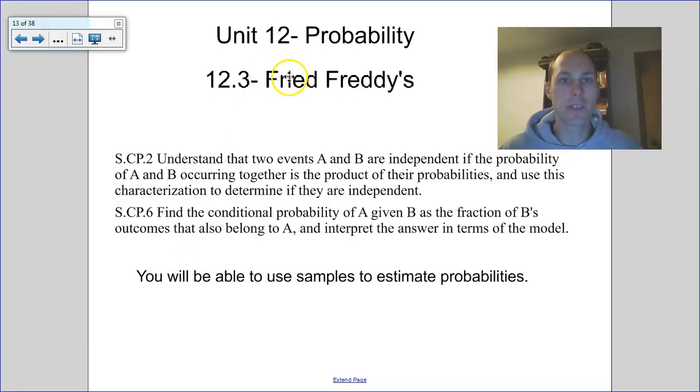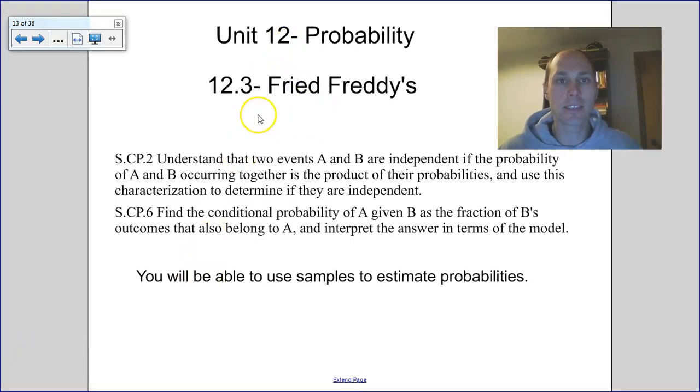And we're back as we continue talking about probability. Our lesson today is called Fried Freddies. We're going to continue talking about different representations of data, and we're going to use those samples to help make predictions and estimate probabilities.